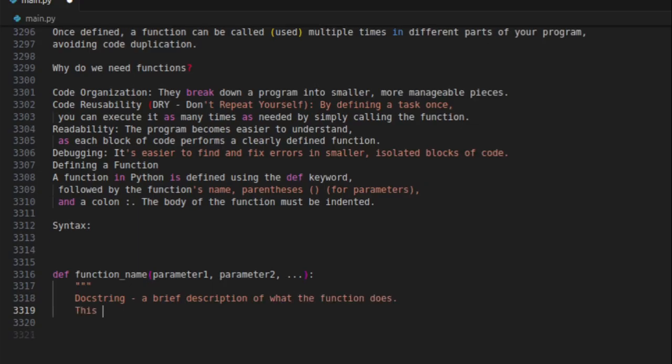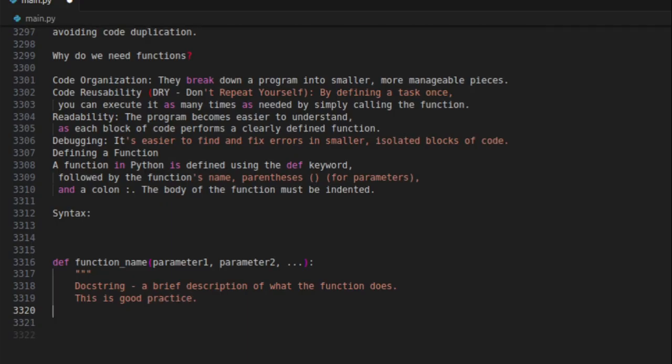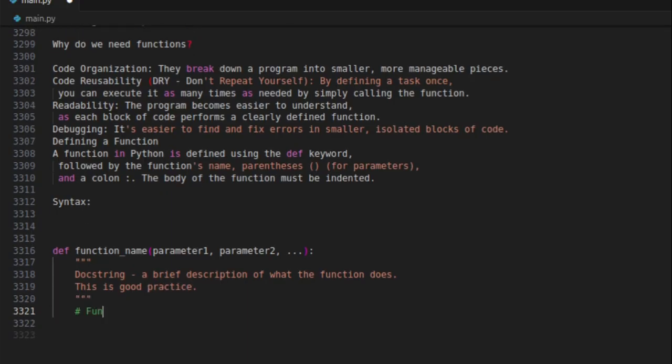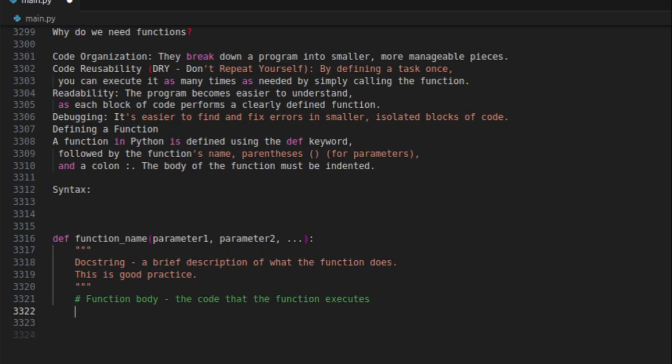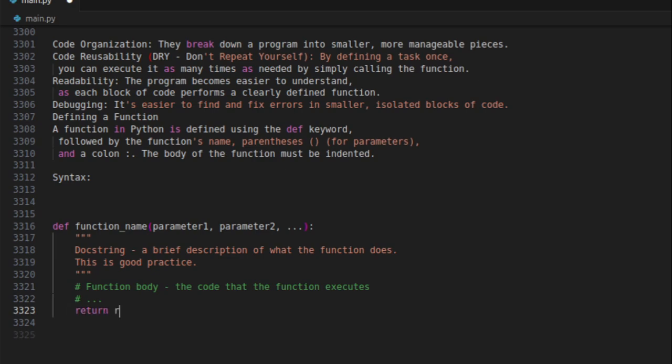Docstring, a brief description of what the function does. This is good practice. Function body, the code that the function executes. Optional: a function can return a value.